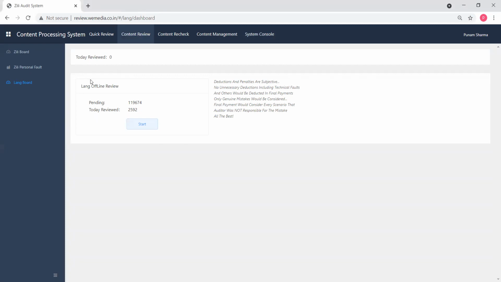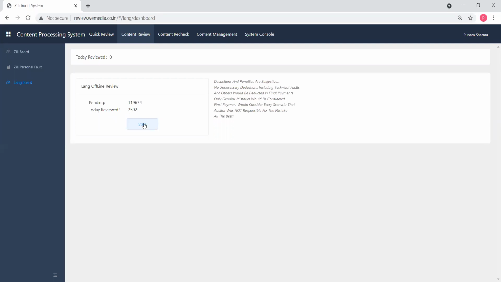This is the offline content. First of all, many of you worked in the offline sheet, okay, and in the offline sheet you were only marking yes or no on the language part, okay. So the videos that you have marked no on the offline sheet, we have exported those videos into the system, okay, and you have to check these videos if it is related to your language or not, okay.